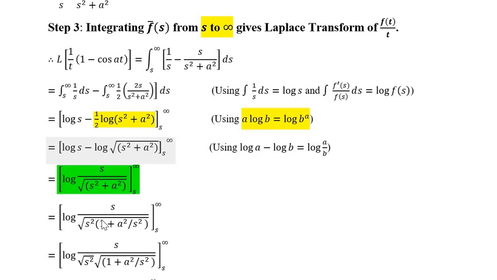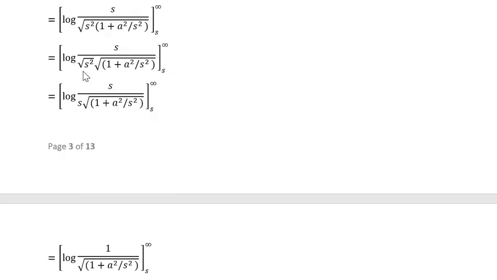Now using square root of a into b is square root of a into square root of b, we obtain log of s upon square root of s square into square root of 1 plus a square upon s square. Square root of s square is s and s gets cancelled and it is log of 1 upon square root of 1 plus a square upon s square.